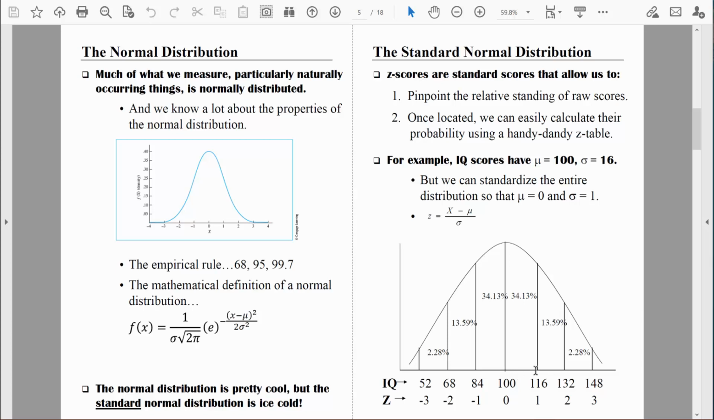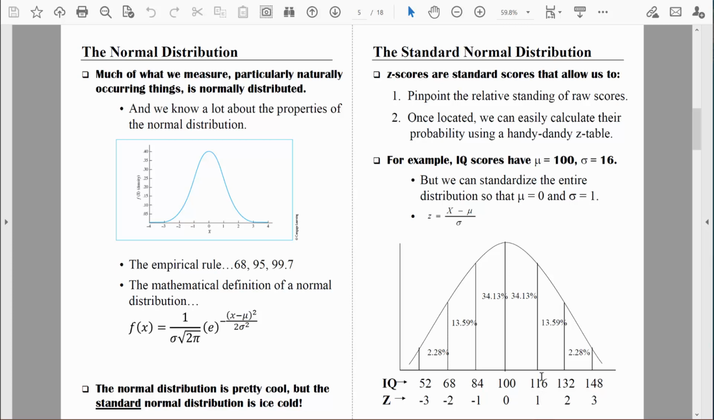Look at an IQ score of 116. How many standard deviations is 116 from the mean? Well, that's what z would tell us. So we would take that score of 116, we would subtract the population mean of 100, so it's 16 points away from the mean, and then divide by the standard deviation, which is 16. So we would end up with a z-score of 1. That's what you see right here. So again, it pinpoints exactly where it is in the distribution.